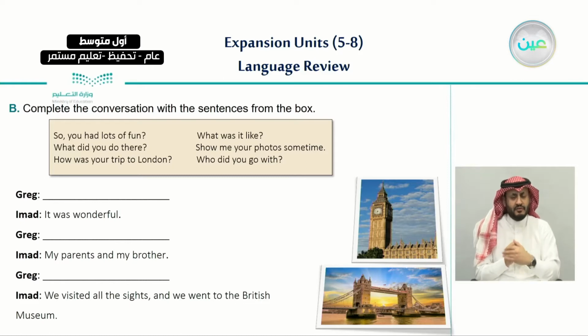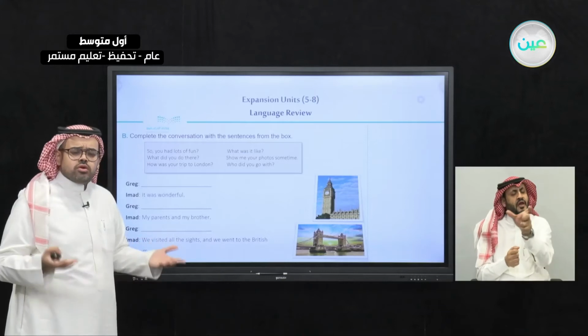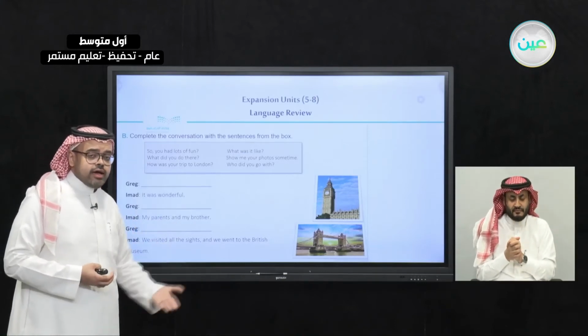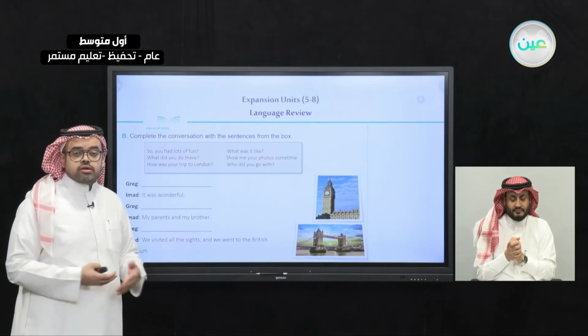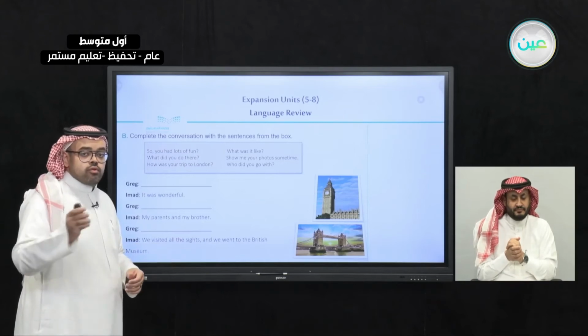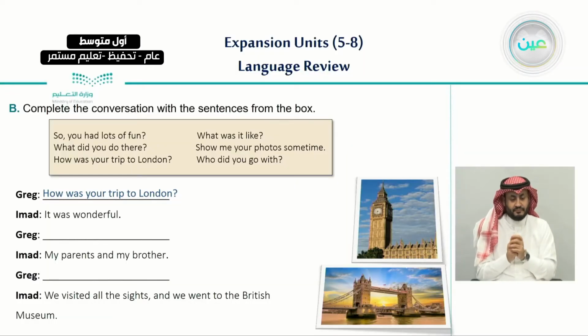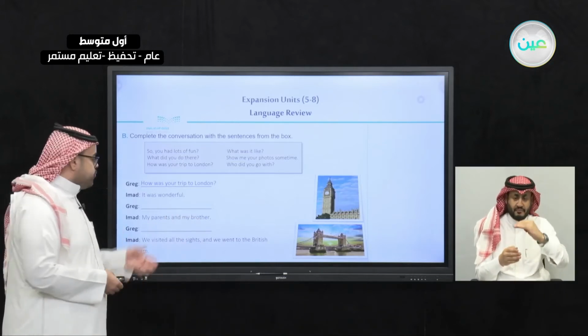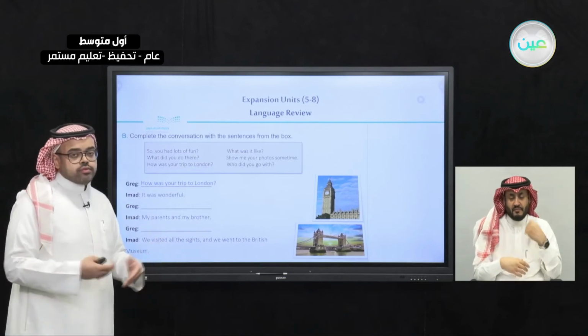Ahmad said this to answer Mr. Greg. What do you think the question was that Greg asked Ahmad that makes Ahmad answer by saying, it was wonderful? Very good. So the question will be, how was your trip to London? So this is the question. And Ahmad replied by saying, it was wonderful.